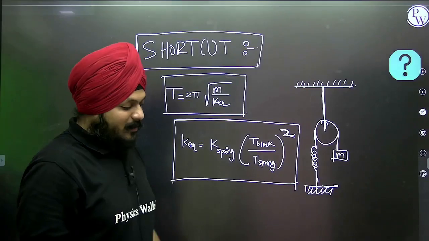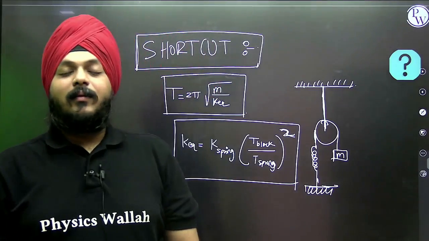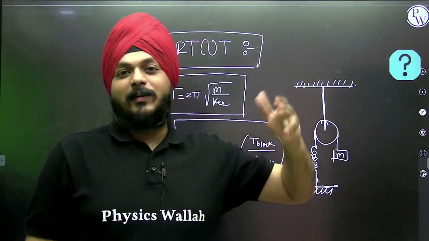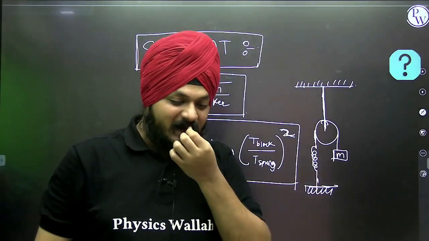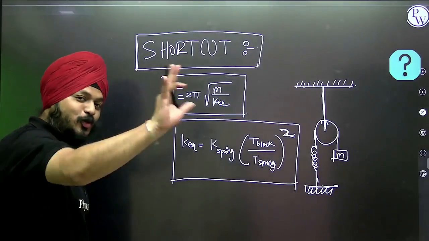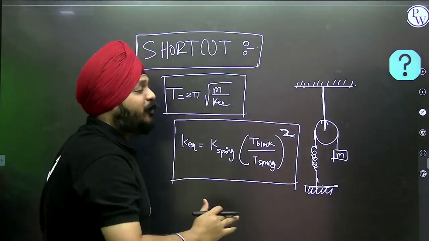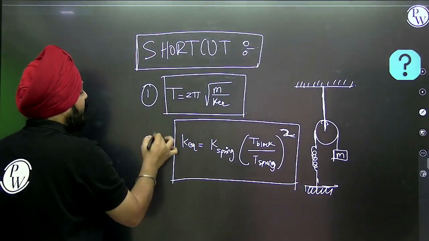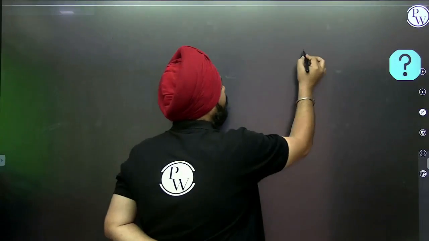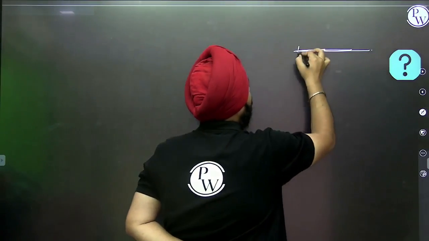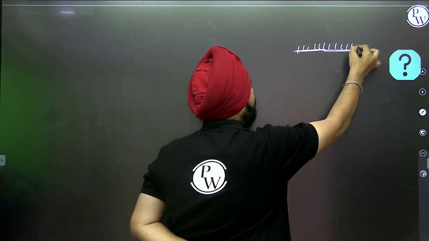Sir, suppose it is about more than one spring, then how are you going to solve? I'm going to show you all, and we are going to take the most critical sums. Just remember these two things, and now we are going to solve the sums. Let's see. First, suppose the arrangement is given like this way.